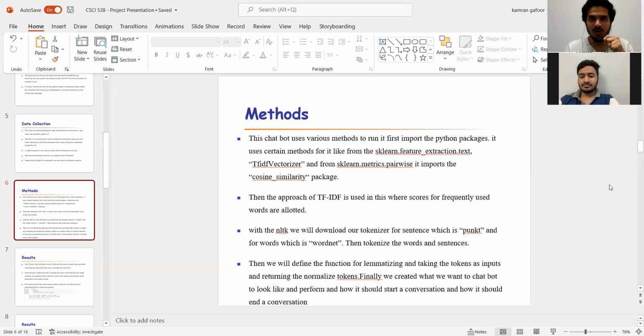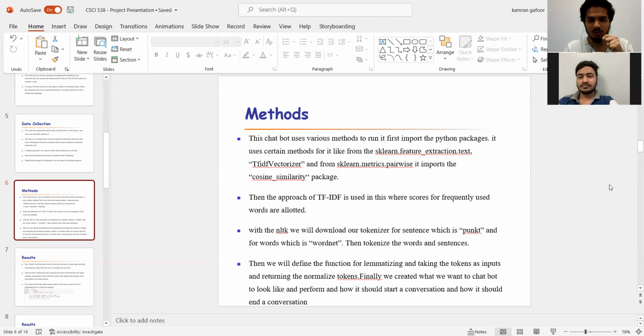And accordingly, it was supposed to respond. For this, we have imported different packages, and among them, one was the NLTK package, because natural language processing is the algorithm that we are using to create our chatbot. There are two major algorithms, and the biggest one that our chatbot depends on is natural language processing, and for that NLTK is the package we installed.